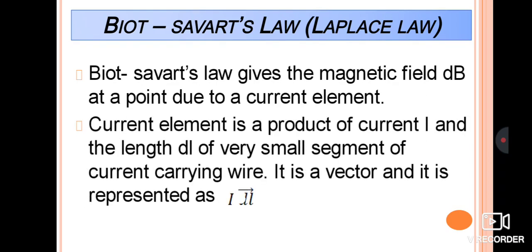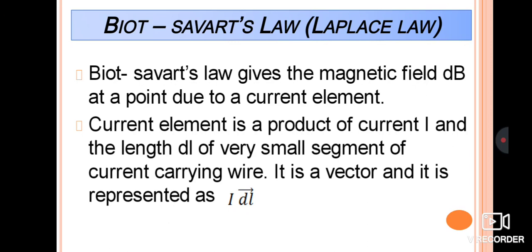Current element is nothing but the product of current as well as a length dl of a very small segment of a current carrying wire, and it is a vector and will be represented by I dl. dl is in the form of a vector.